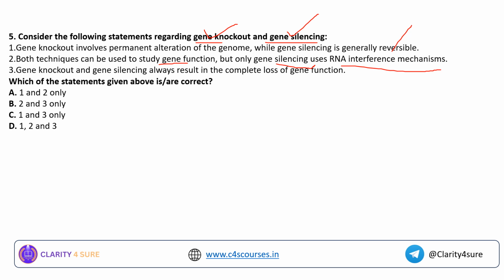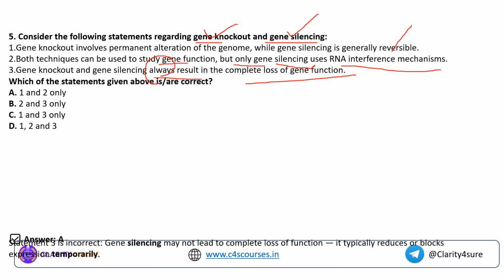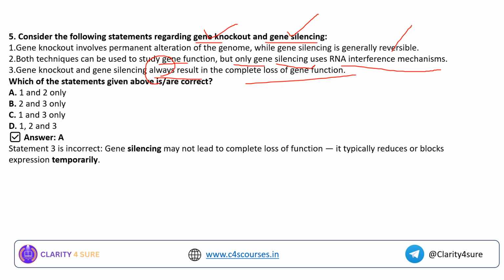Gene knockout and gene silencing always result in the complete loss of gene function. So pay attention to the extreme words: always, only. Okay, so please pay attention to these words. The answer for this question is option A, 1 and 2. Why? Because gene knockout and gene silencing may not lead to complete loss of function. It actually reduces, or it will block the expression, either temporarily.